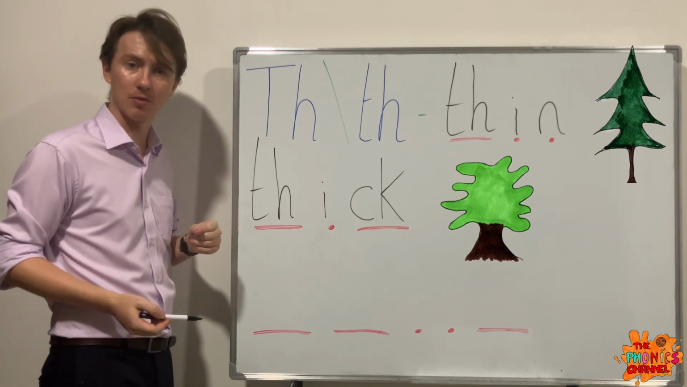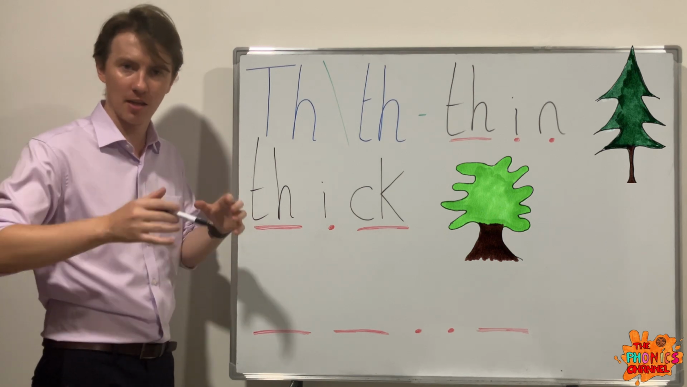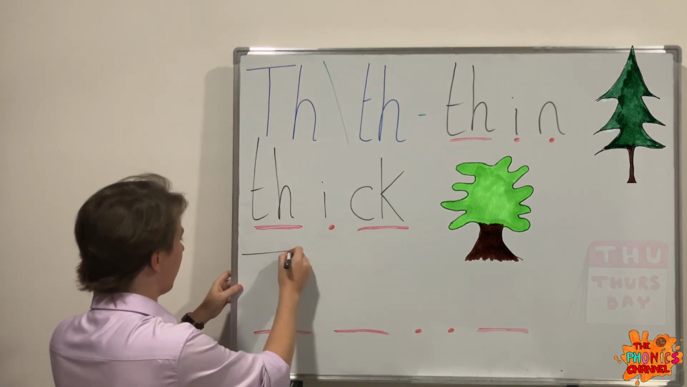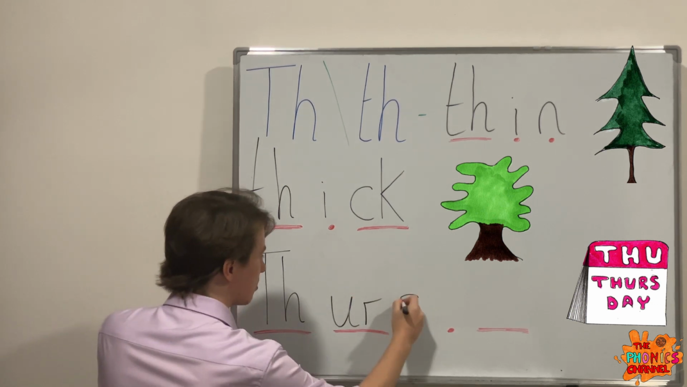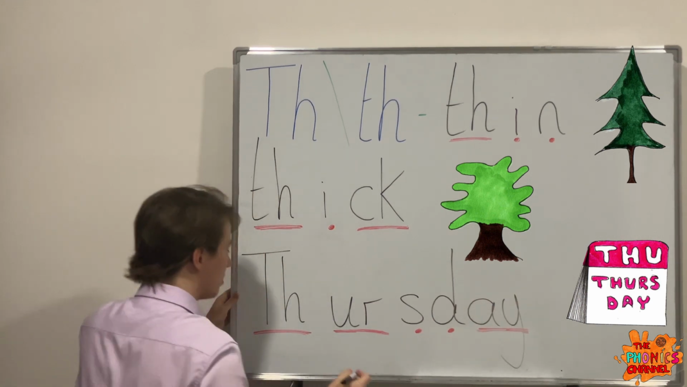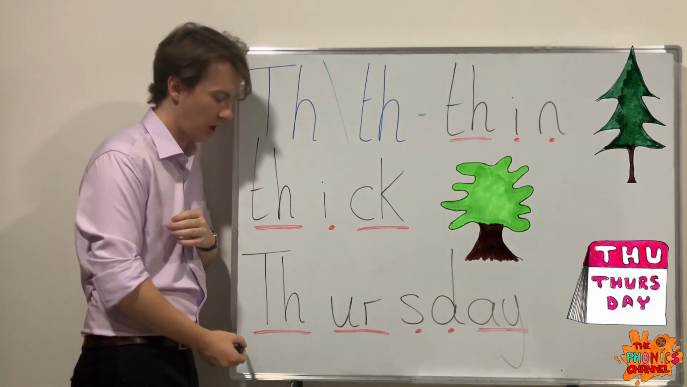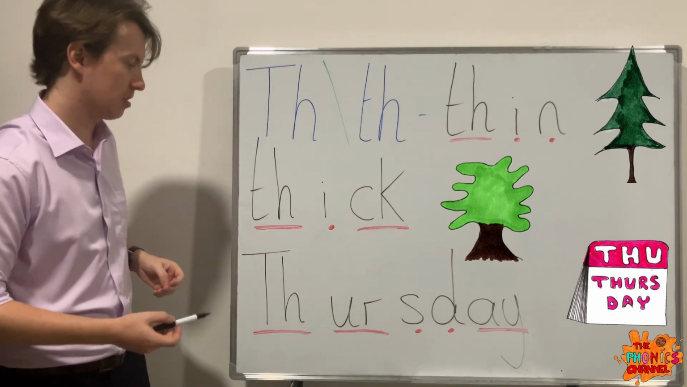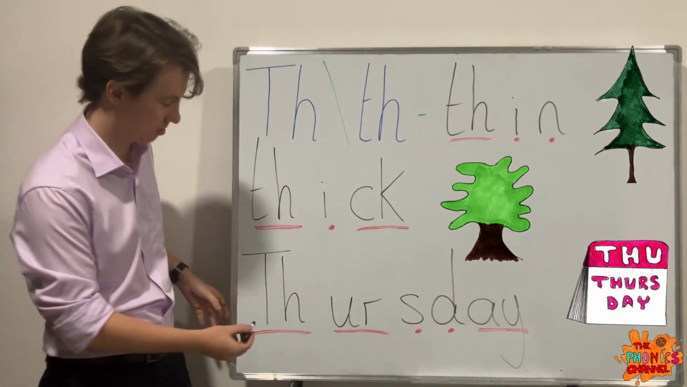So let's go into our final word today, which has the f sound in it, and it starts with a capital letter because it is a day of the week, and days of the week always start with a capital letter no matter where they are in a sentence, okay, which is Thursday. Thursday. Okay, so here we have 1, 2, 3, 4, 5, 6, 7, 8 letters, and how many sounds?